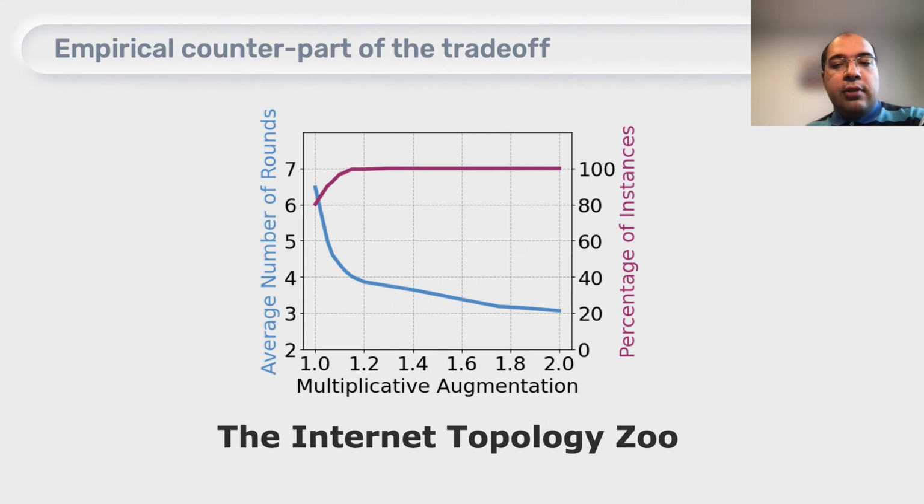We run our algorithms for the instances that came from Internet Topology Zoo, and we generate the initial and final configuration based on realistic settings that we can think of.